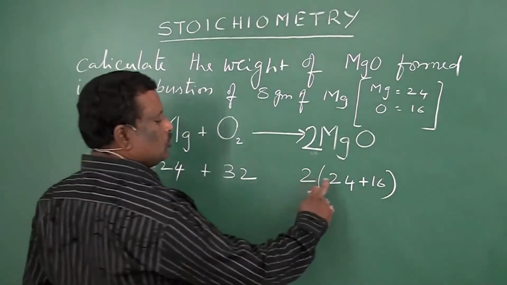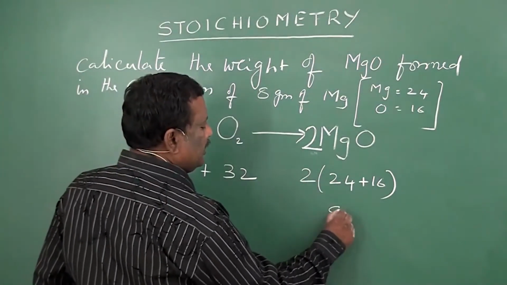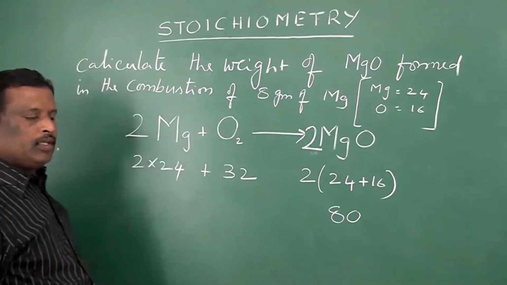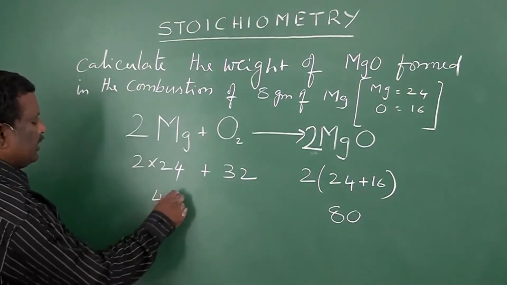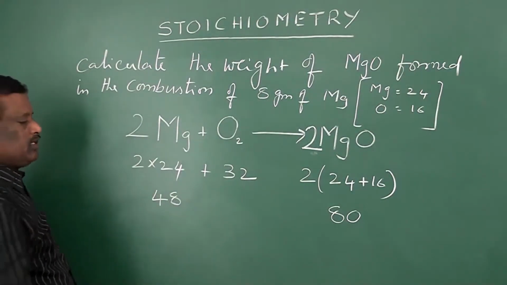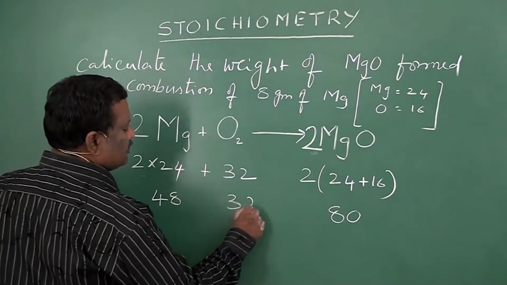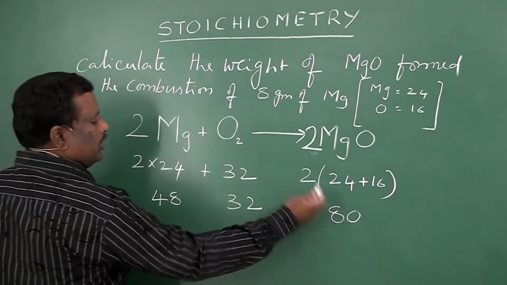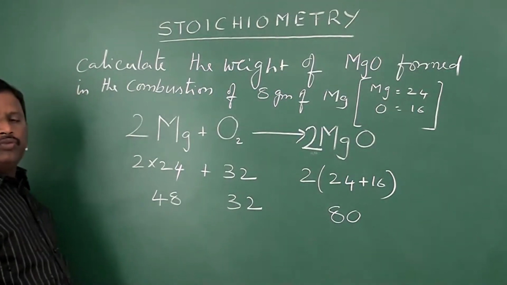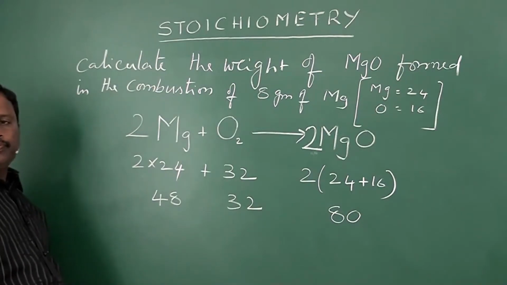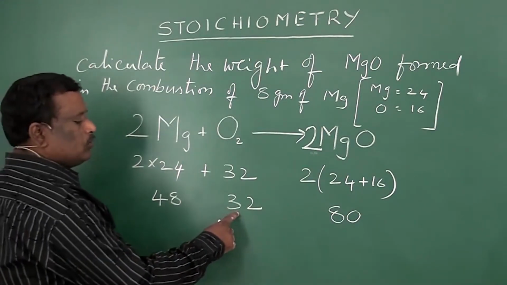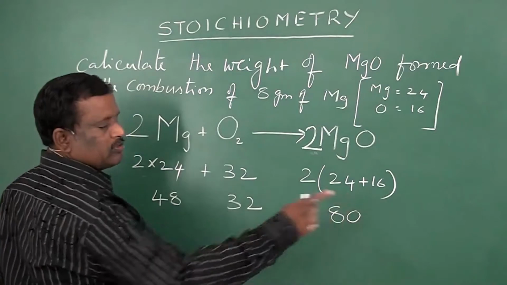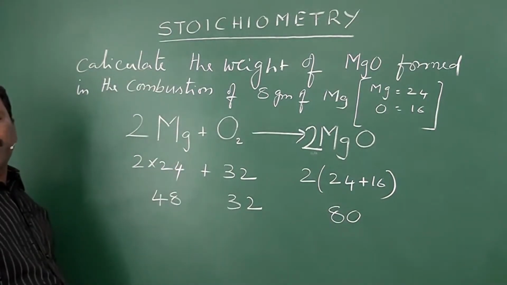24 plus 16 means 2 into 40, that is 80 grams of MgO. That means here 48 grams of magnesium is reacting with 32 grams of oxygen to give 80 grams of MgO. 48 plus 32 is 80. It was balanced. So this reaction is according to stoichiometric calculations.